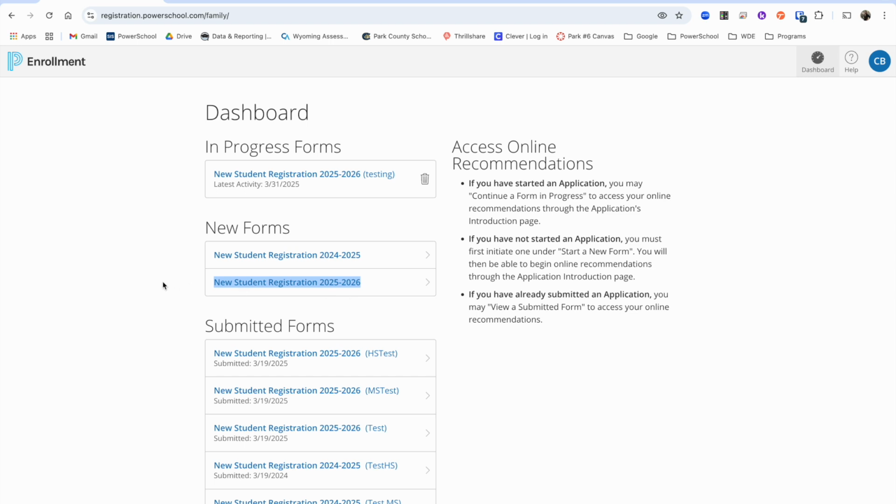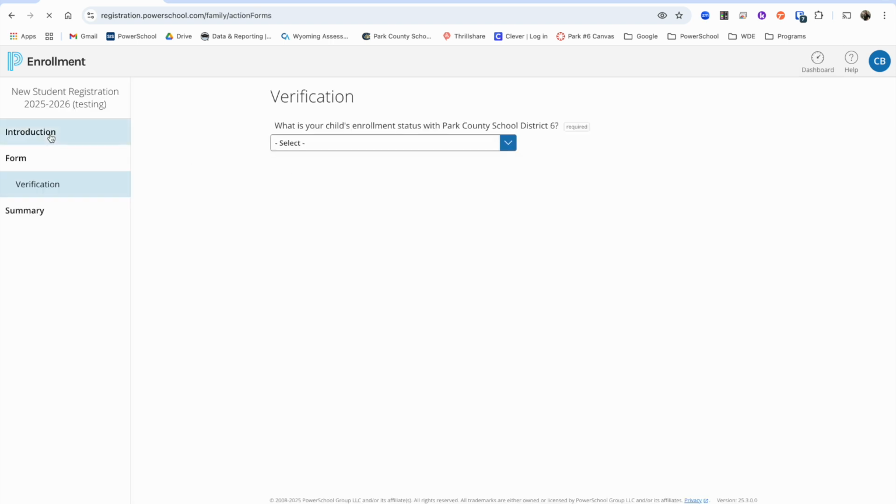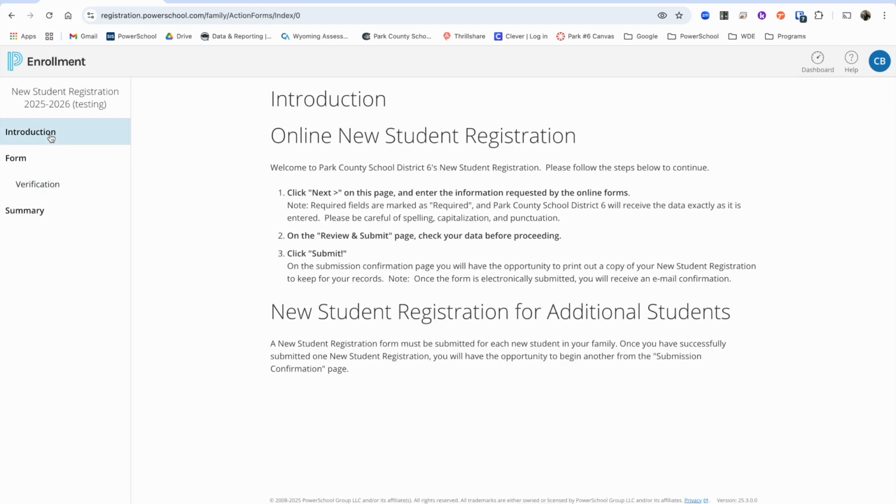So, to reemphasize, it is really important that you make the right decision on which registration you are doing for the student you are registering. Once that's decided, and say in this example that I'm going to register a new kindergartner for August 2025, I would select the new student registration 25-26, which I have here. I have it started, so I'm going to click on that. When you first get in there, you will put the student's name in, and it will come up with this page with some instructions for you. I invite you to read all of the instructions just to make sure that you do the registration correctly. It gives some more tips for you.